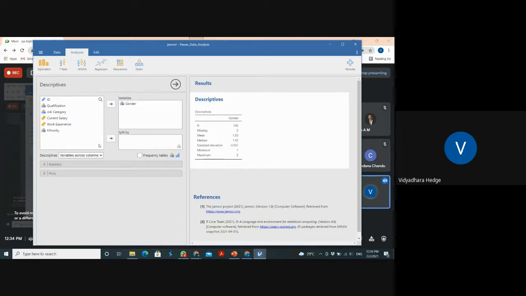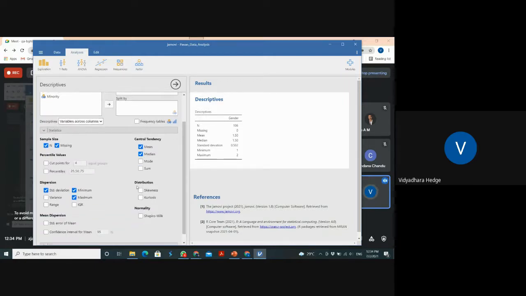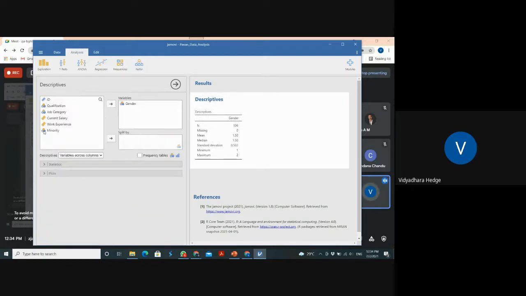Okay, so it will give some values. Don't bother about it. What I have to do is, there is an option called statistic. Below you can find an option called statistic. All of you are clear about it? There is an option called statistic.